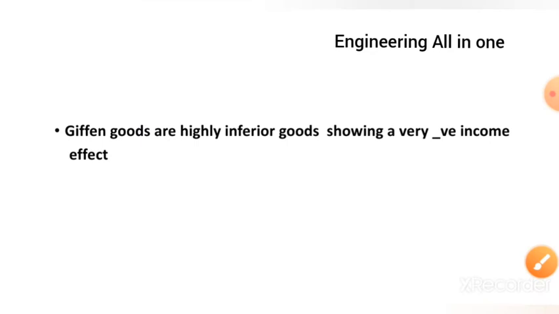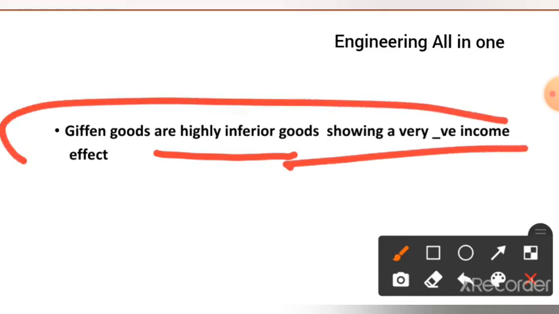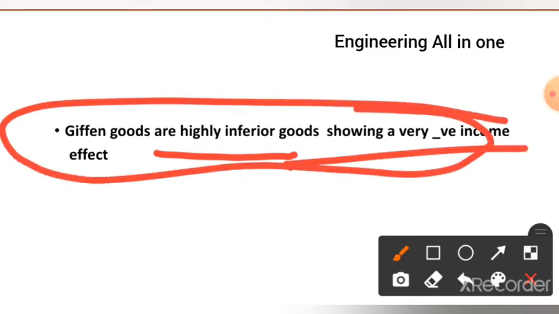Now see here this line. Giffen goods are highly inferior goods, showing a very negative income effect. This line should be remembered. Already I have made a video in which there are examples of Giffen goods, inferior goods. You can go and watch.